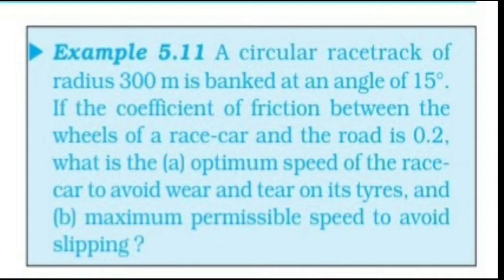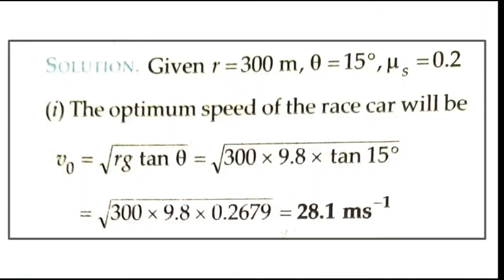So this question is a direct question. You have to use the equations and substitute in them, find the answer. Here radius is 300 meter, angle of banking is 15 degree, and mu s is 0.2. So we have the optimum speed, that is root r g tan theta. Substituting, we have